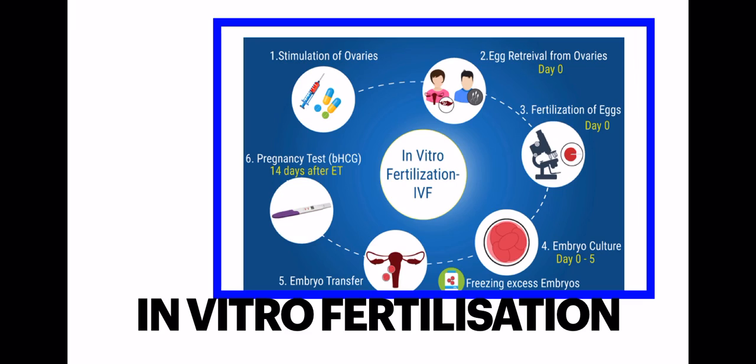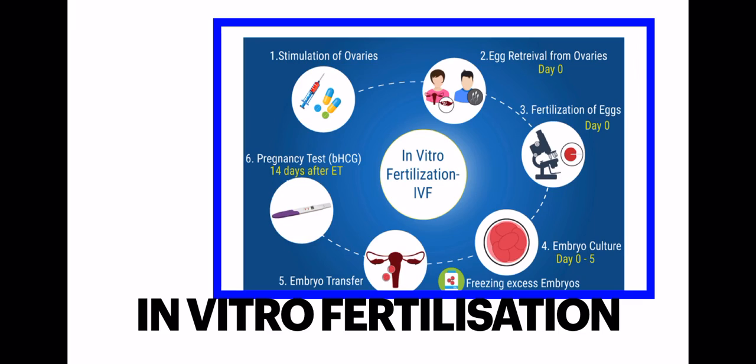So first, stimulation of the ovary so that the ovary can produce oocytes. The oocyte, or ovum, is taken out, right? And from the husband, semen is taken out, and here the fusion of male and female gametes takes place. It results in fertilization. Then embryo culture is done, and after the formation of the embryo it is transferred either into the female uterus or